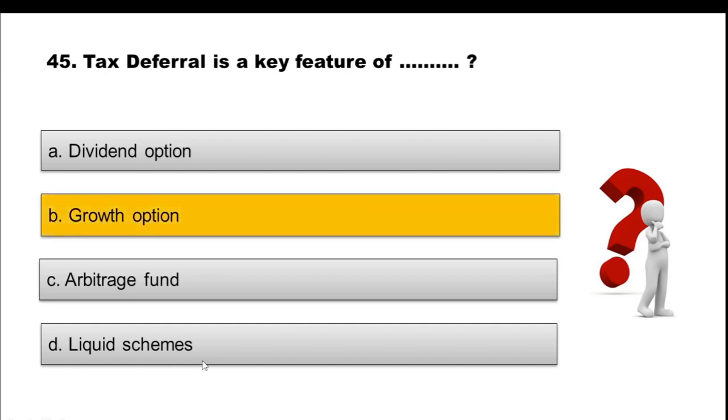And the correct option is growth option. Tax deferral is a key feature of growth option. Why is that? Because in growth option, the gains are accumulated. So the investor need not pay tax every year. Only when he sells the units of the mutual fund will the tax be charged, if it is applicable. Otherwise there are no fixed intervals in which the tax is to be paid by the investor. Thus, tax deferral is a prominent feature of growth option in mutual funds.